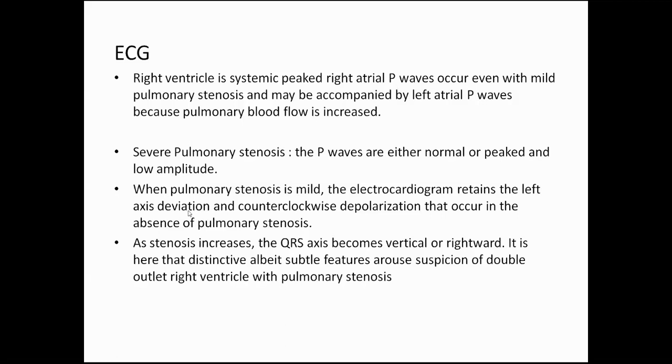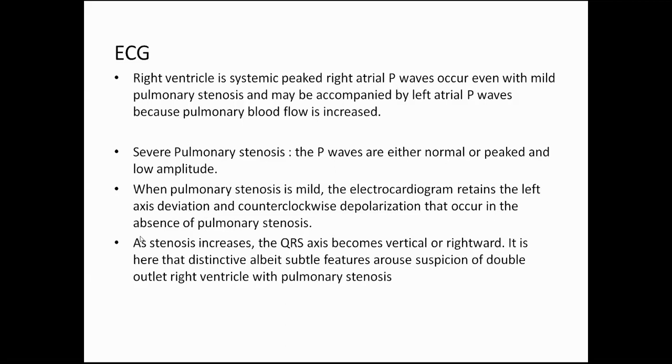But most important is when you come to the PR interval and the QRS. PR interval prolongation is important, no? That is a pointer towards DORV. When the pulmonary stenosis is mild, the ECG retains left axis deviation and counterclockwise depolarization that occur in the absence of pulmonary stenosis.